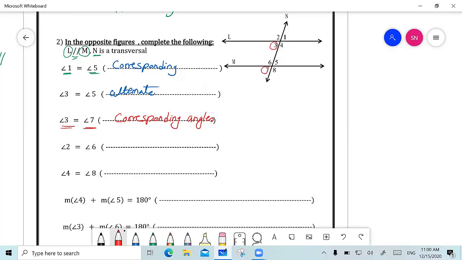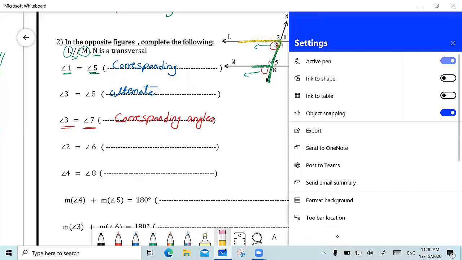Why did I say that they are corresponding angles? One of them is interior, the other is exterior, and both of them are on the same side of the transversal. And if I use the letter F, I will find that one of them is inside, one of them is outside, and both of them are on the same side of the transversal.